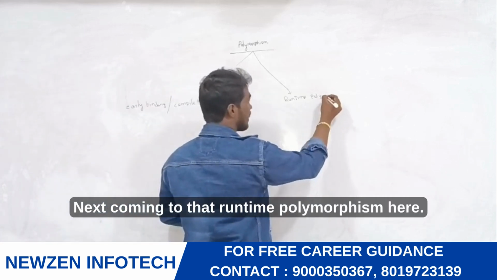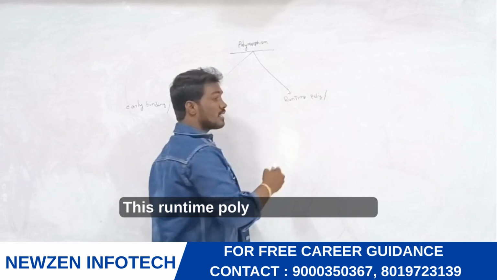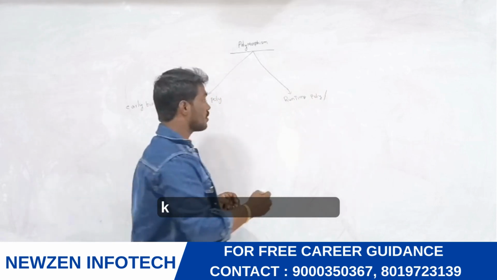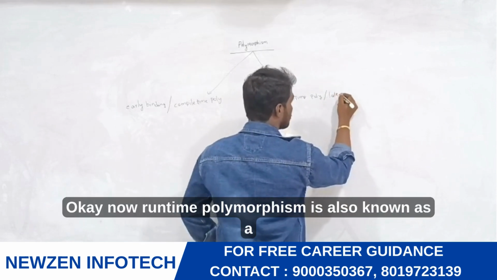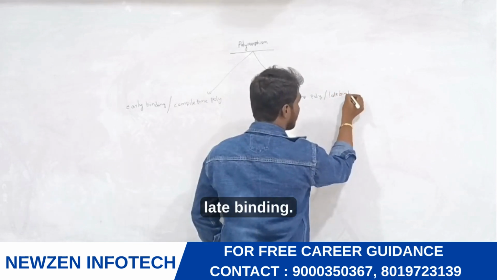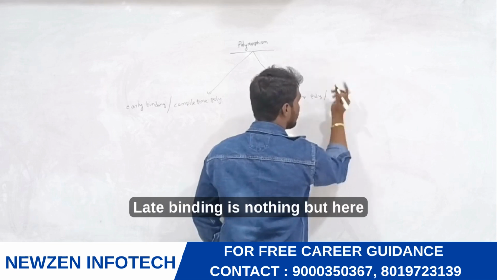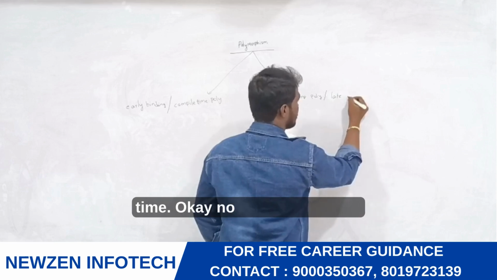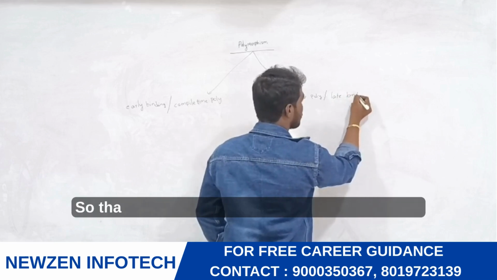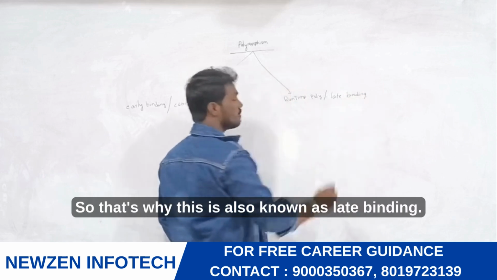Next, coming to runtime polymorphism, this runtime polymorphism is also known as late binding. Late binding is nothing but the binding will be done at execution time. So that's why this is also known as late binding.